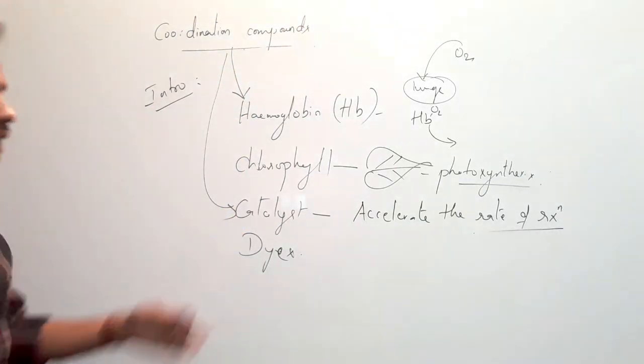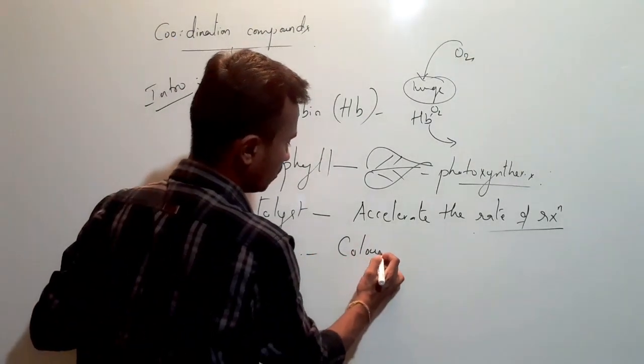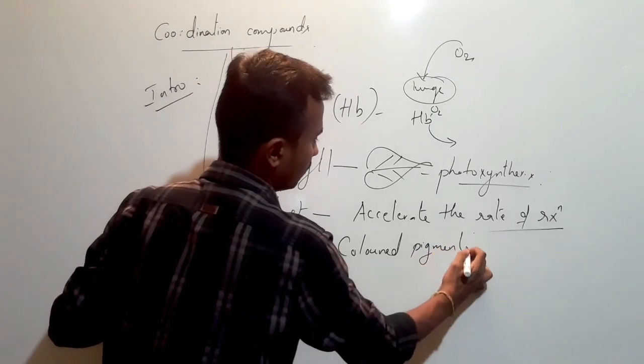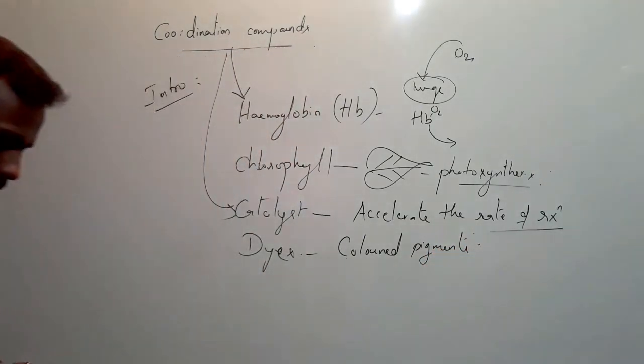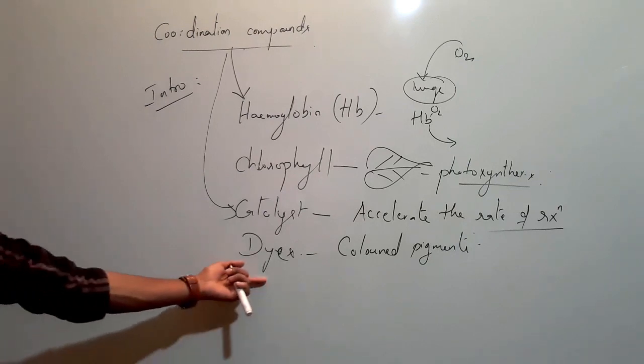Then dyes. What are dyes? They are generally colored pigments. Every day we use differently colored clothes. How are the colors exhibited in those clothes? Using dyes.